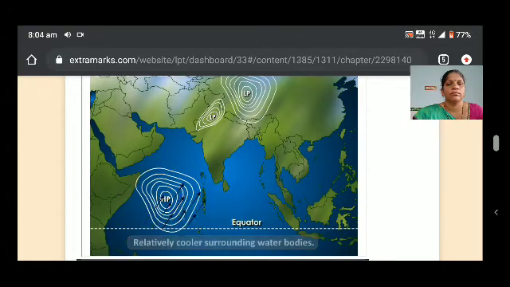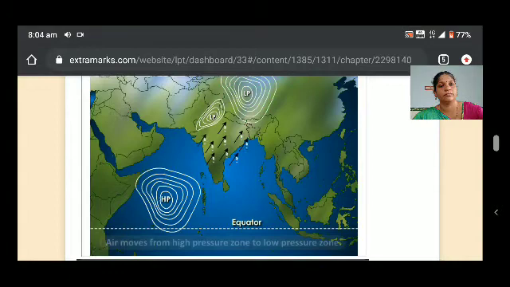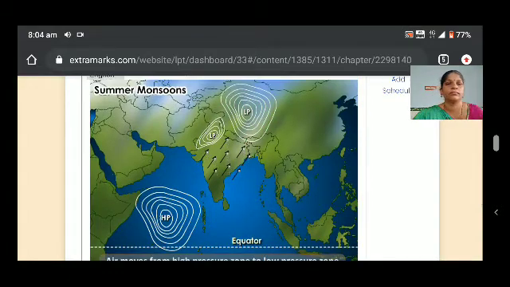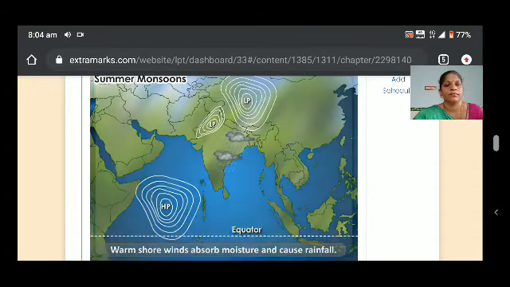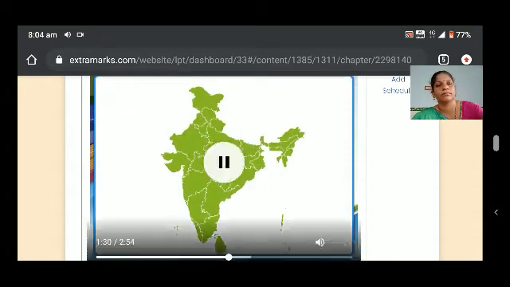Therefore, the air begins to blow from high to low pressure, that is, from sea to land. The warm winds onshore absorb moisture as they move over the sea and bring rainfall. This is the summer monsoon.